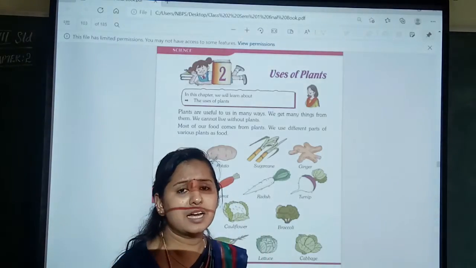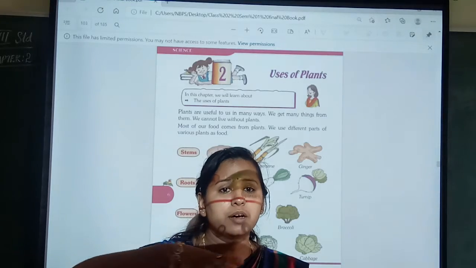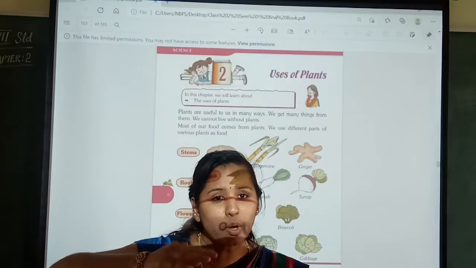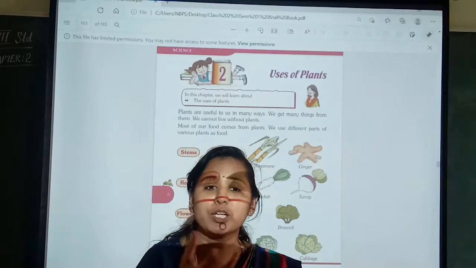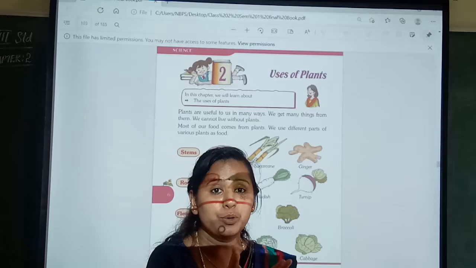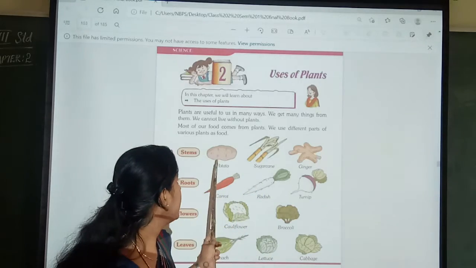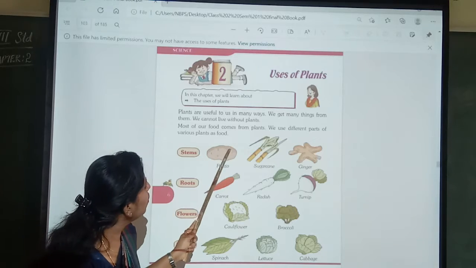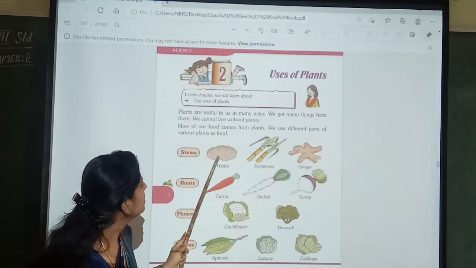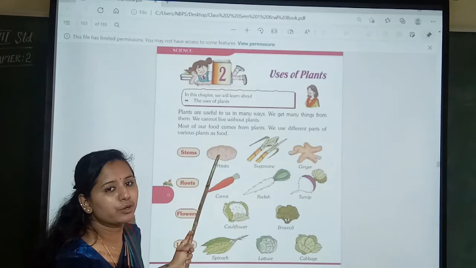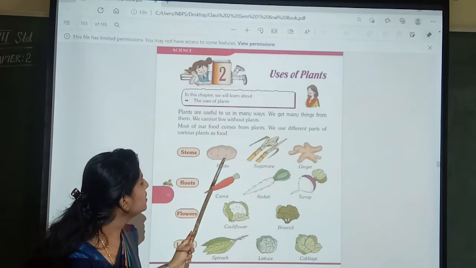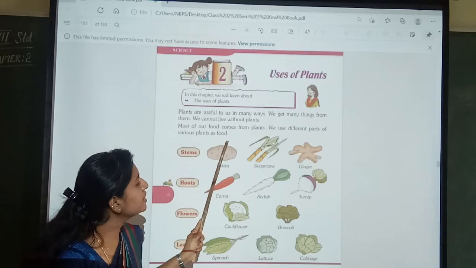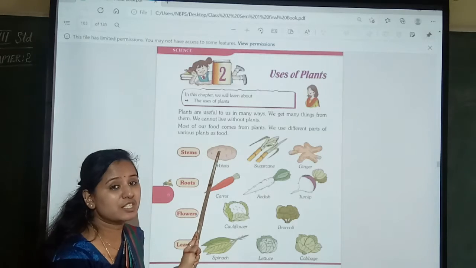You can see that potato grows in the upper layer of the soil, children. And above the soil, a little bit you can see so many potatoes growing, right? Once you see, you will come to know. That's why we call potato a stem. And also you can see here small dots, that is called buds, and also eyes of the potatoes. The small dots. Some plants will grow, the reproduction of plants will happen in these buds, children.